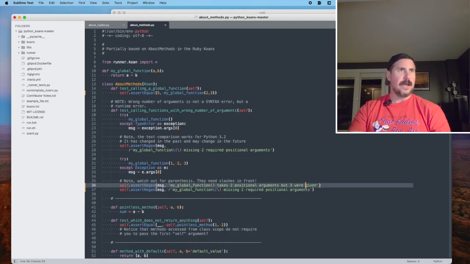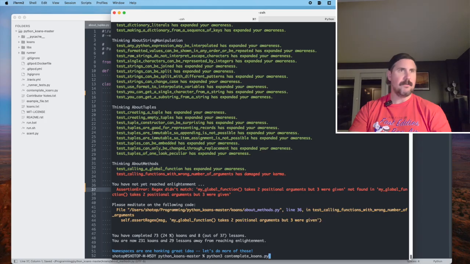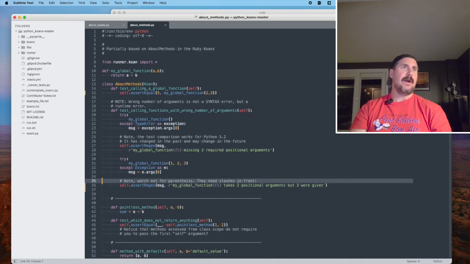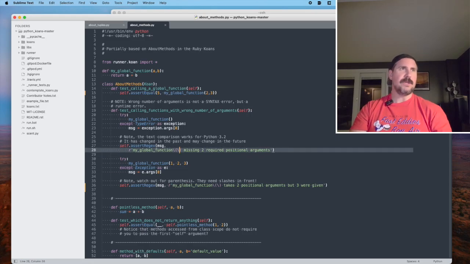And now we want to make this all look similar. So that all looks similar, but 3 were given. All right, and then we can get rid of this. Let's see if this passes. So does line 36 pass now? Yes, it does.